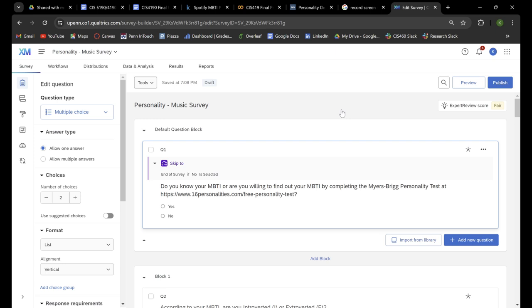Now let's talk about some of the contributions made by our project. And the first one is actually something that we haven't talked about yet. The first contribution we attempted to make was towards data collection. Before we resorted to the Kaggle dataset, we actually created a survey asking about respondents' MBTI type as well as their preferred genres of music.